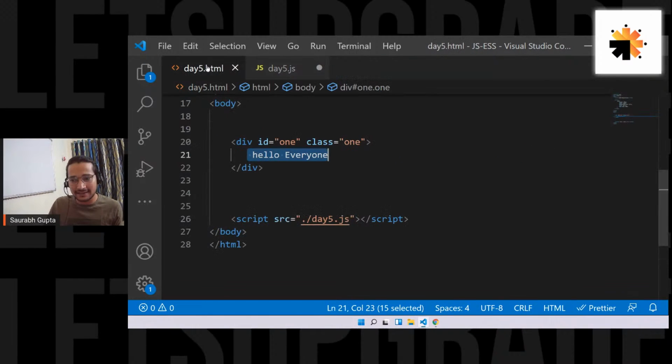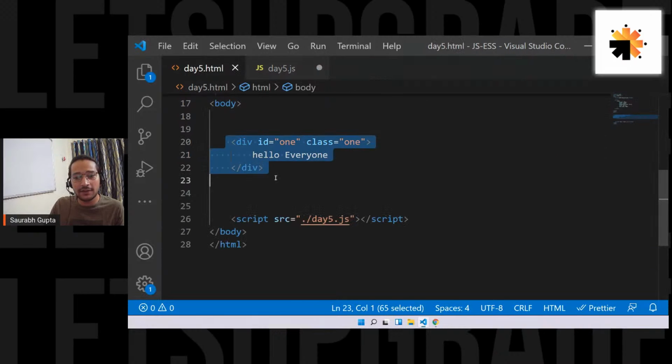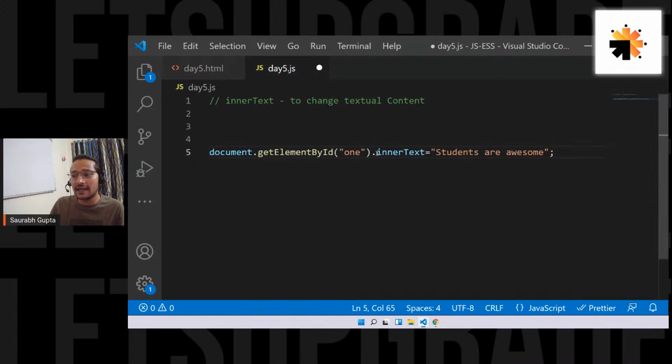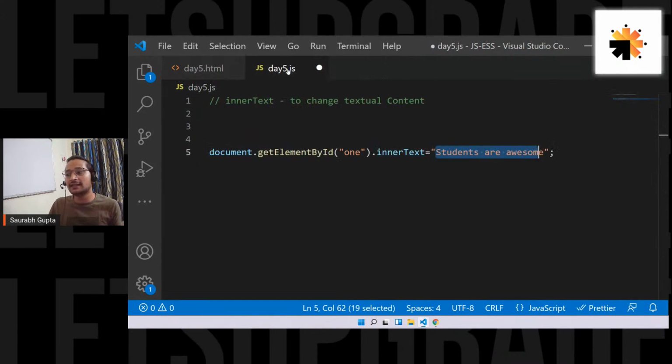So you see, guys, I'll explain this inner text only. By default this div had some textual content, which was what? Hello everyone. It was there by default, right? So I said from the document, get the element which has ID of 1. That means it will get this element and then change its inner text to this text. So whatever content was there by default will be removed and this content will be pushed inside.